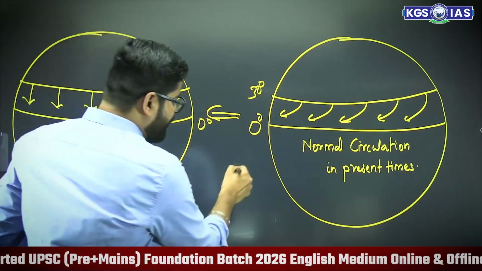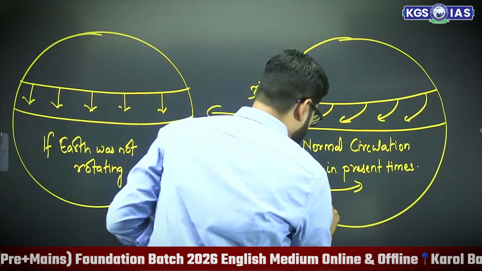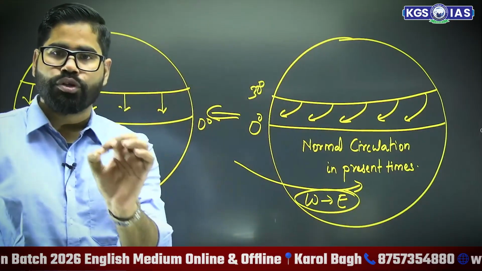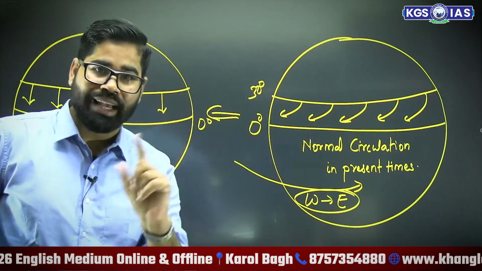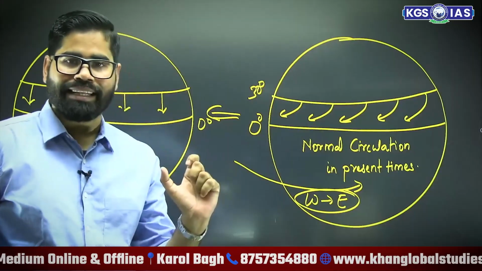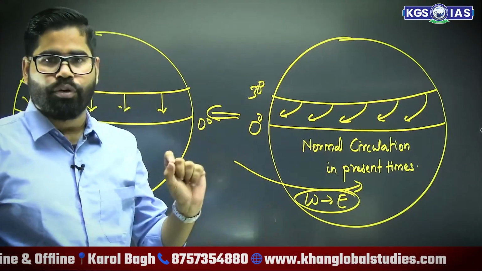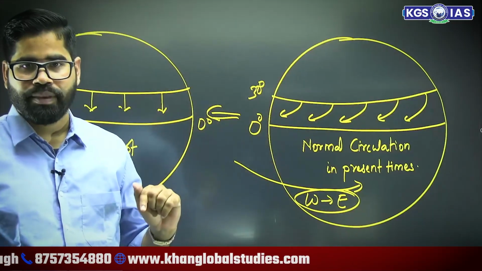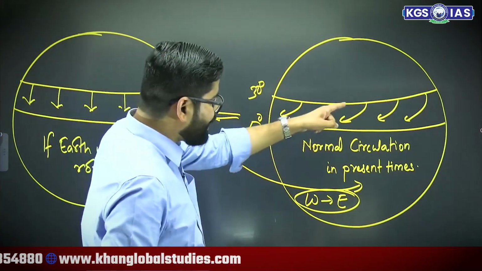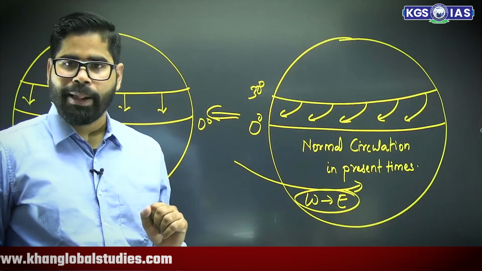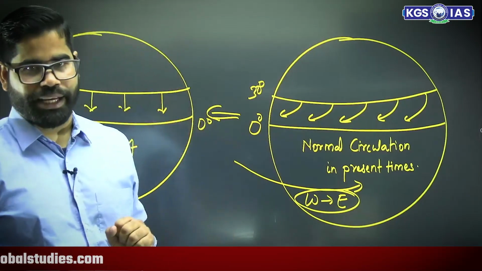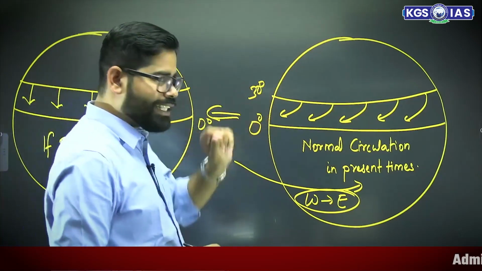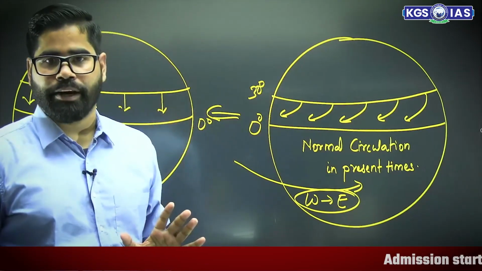We know that this is the direction of motion, west to east. That is the direction of the motion of earth. A force is acting in the opposite direction due to this direction of motion, and hence we have the Coriolis force. Now, what is the Coriolis force doing in case of the north hemisphere and in case of the south hemisphere?